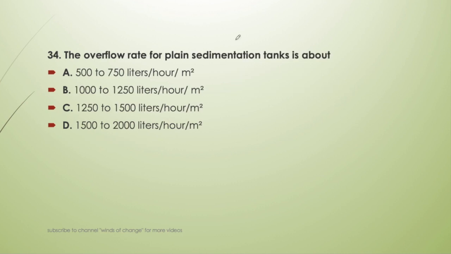Next question. The overflow rate for plain sedimentation tank is about. This is also an important question. We have to memorize it. 500 to 750 liter per hour per meter square, 1000 to 1250, 1250 to 1500, or 1500 to 2000. So the answer here will be 500 to 750 liter per hour per meter square. Memorize it. It is also a very important question. Overflow rate for plain sedimentation tank: 500 to 750 liters per hour per meter square.